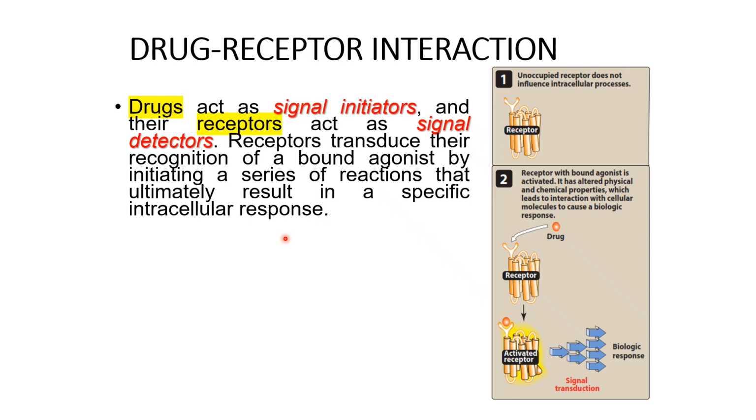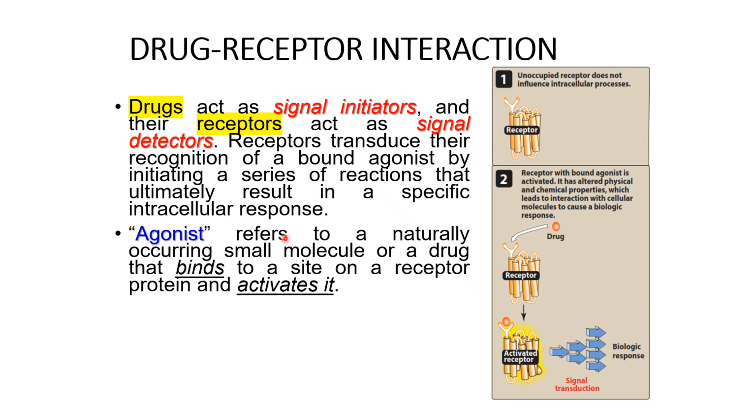Now, whatever the intracellular activity that can be increased, there will be a second messenger. So this drug is referred to as an agonist whenever it's able to bind in a three-dimensional key and lock fitting pattern, and it can activate the receptor action and the intracellular processes.